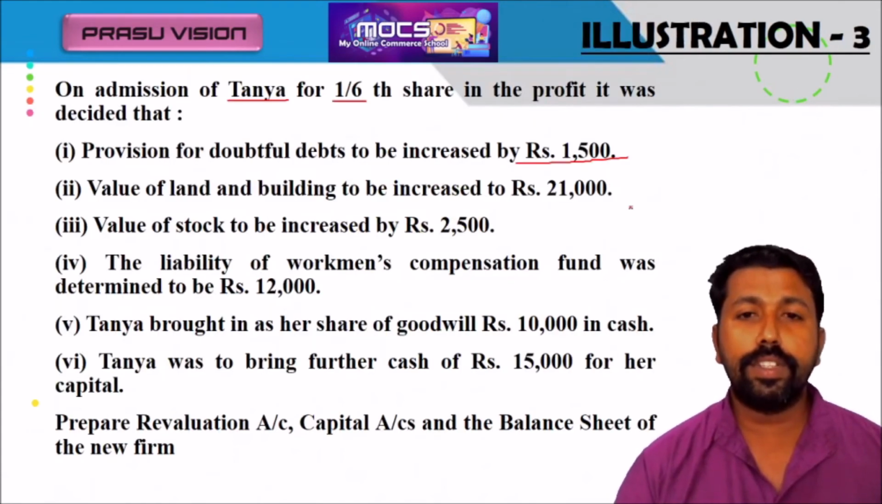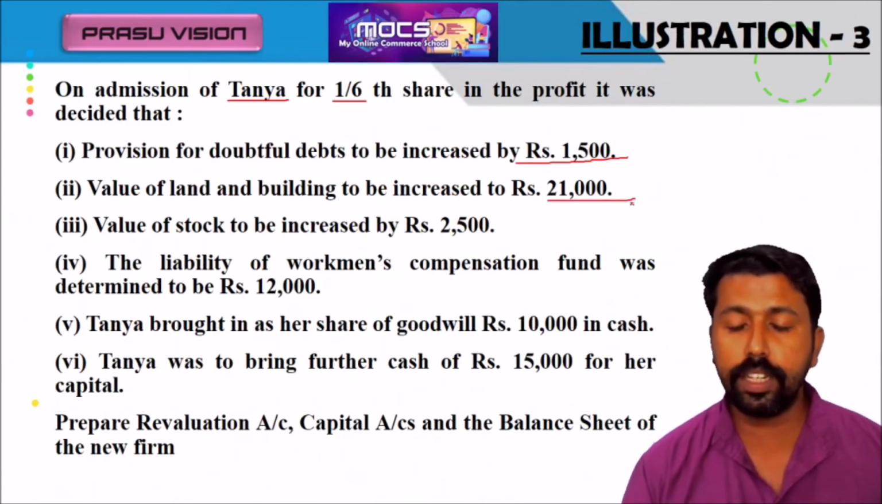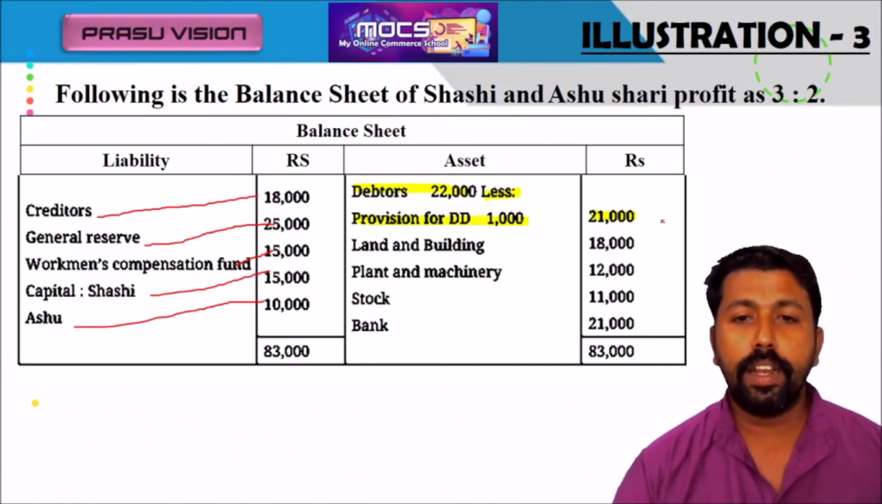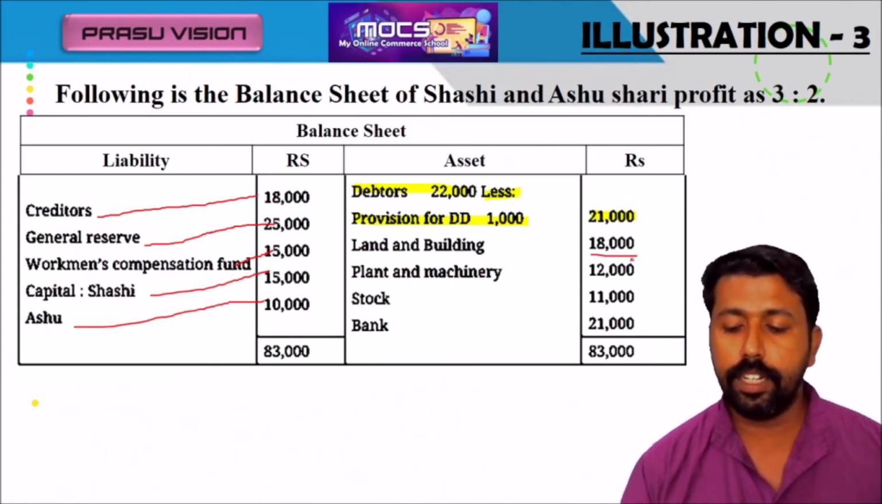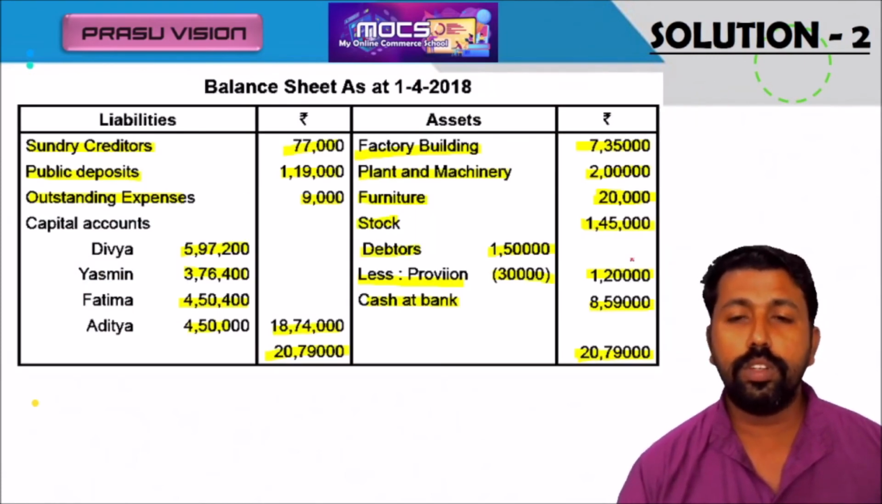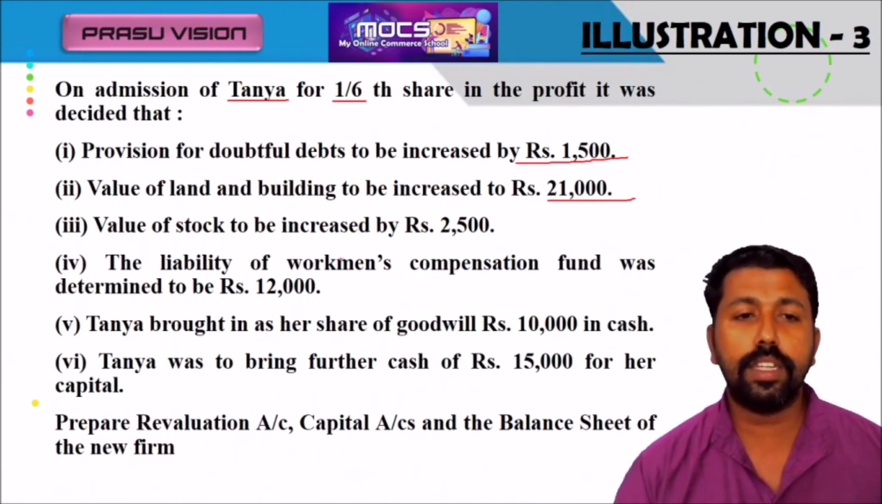So we have to consider that item because the liability increased. The value of land and building is increased from 18,000 to 21,000, so that is a 3,000 increase. The value of stock is also increased by 2,500.